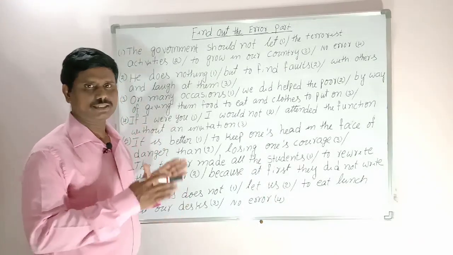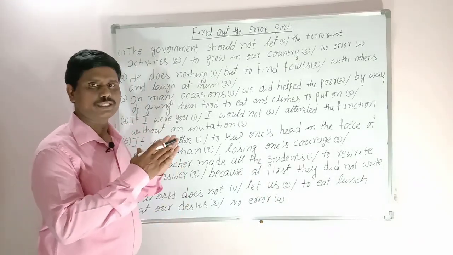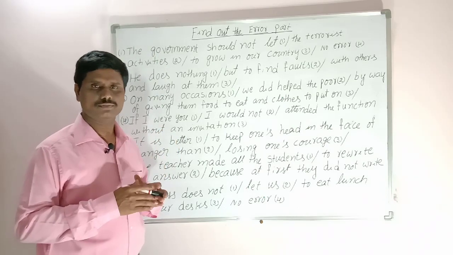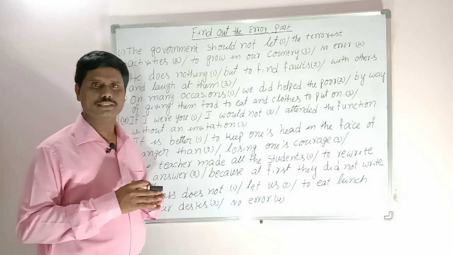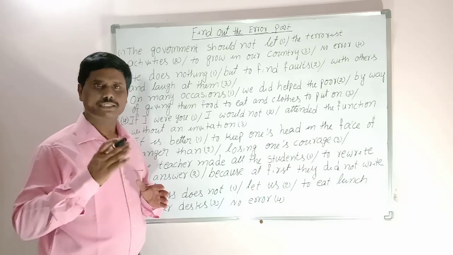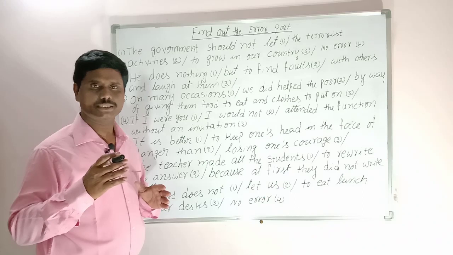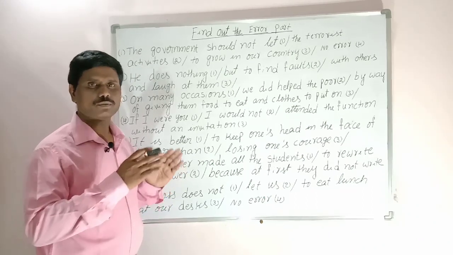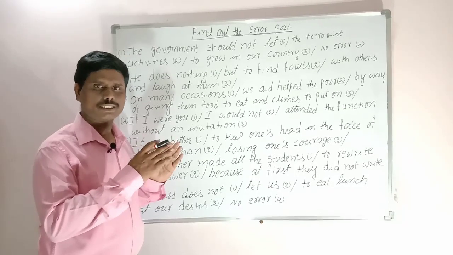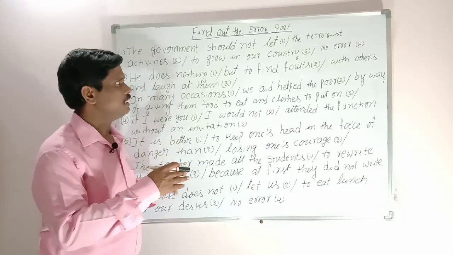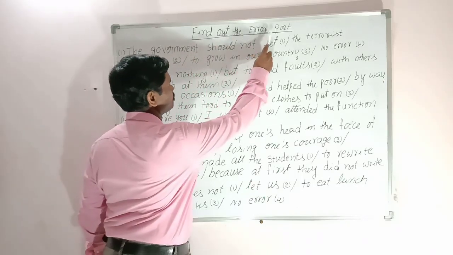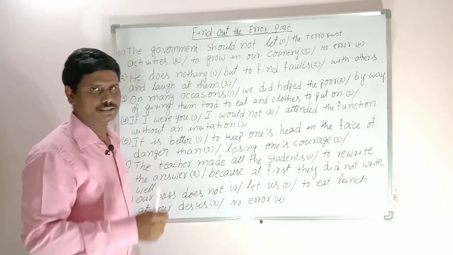Friends, now let us see how verb 1 is asked in different kinds of examinations: SSC examination, bank examination, 10th class, intermediate, degree and almost all competitive examinations. Let us see find out the error, that is, common errors.